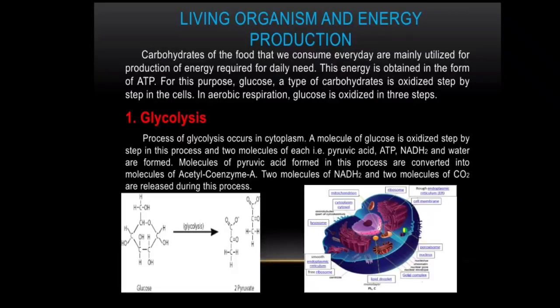Glycolysis. The process of glycolysis occurs in the cytoplasm of a cell of a living organism. In this process, a molecule of glucose combines with oxygen and produces 2 molecules of pyruvic acid, ATP, adenosine triphosphate, a simple energy carrying molecule, NADH2, nicotinamide adenine dinucleotide, which is a complex energy molecule, and water are formed.